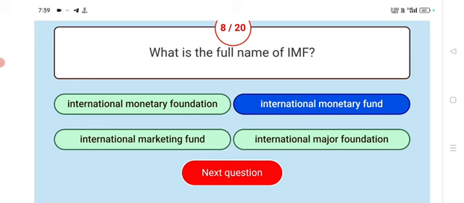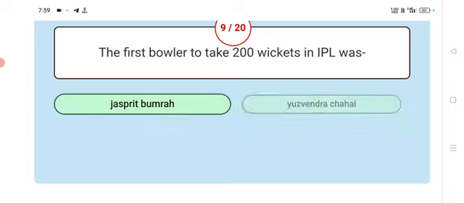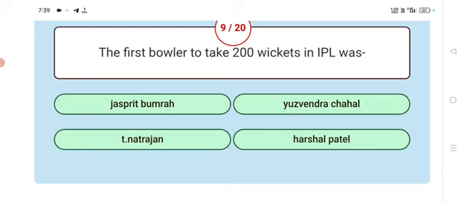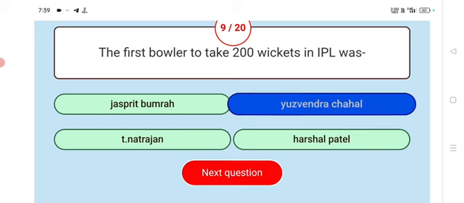International Monetary Fund. Next. The first bowler to take 200 wickets in IPL was Yuzvendra Chahal.